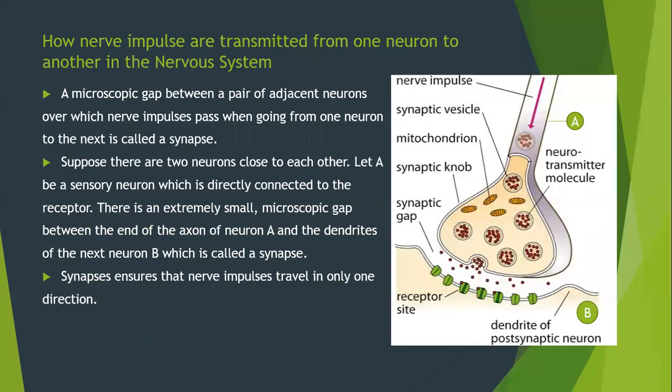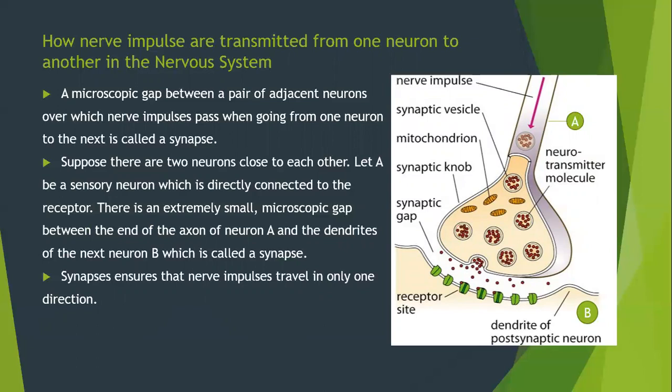How are nerve impulses or messages transferred from one neuron to another in the nervous system? Any two neurons in the nervous system do not join to one another completely. There is always a very small gap between the two neurons, and this gap is called a synapse. A microscopic gap between a pair of adjacent neurons over which nerve impulses pass when going from one neuron to the next is called a synapse.